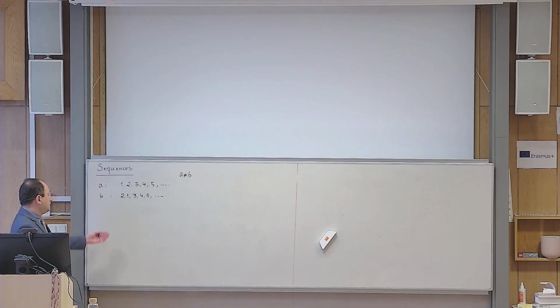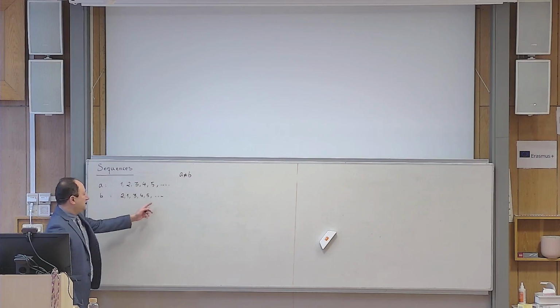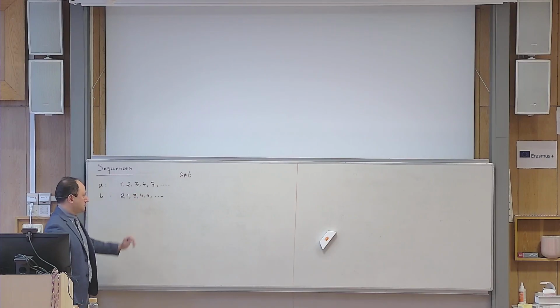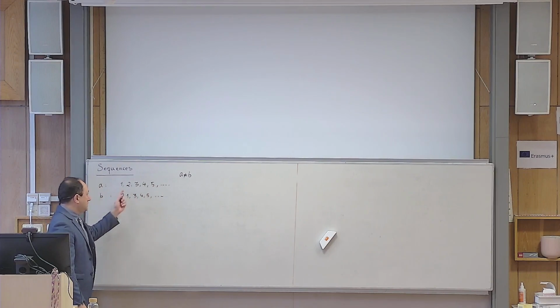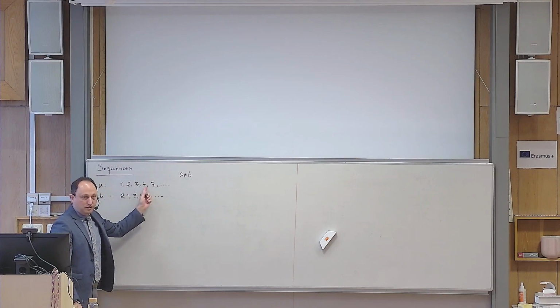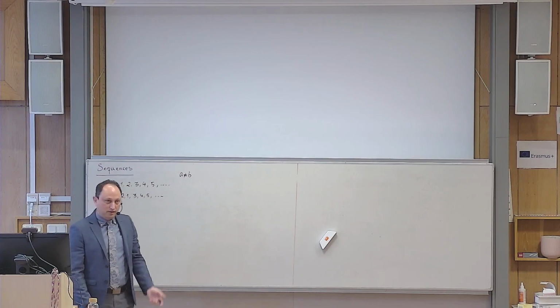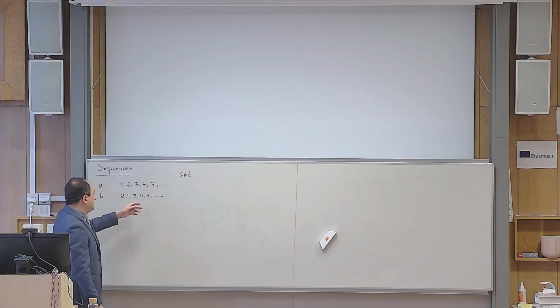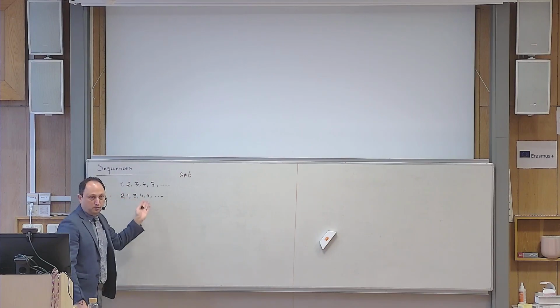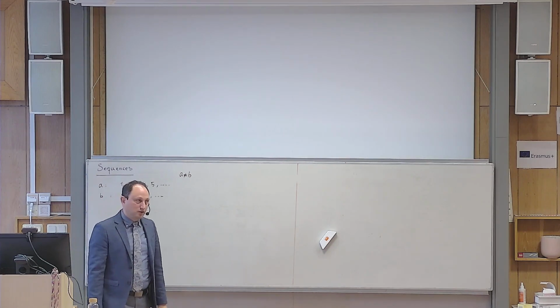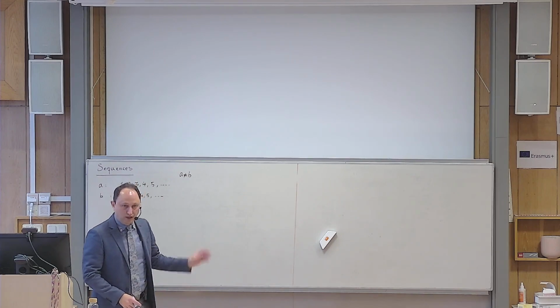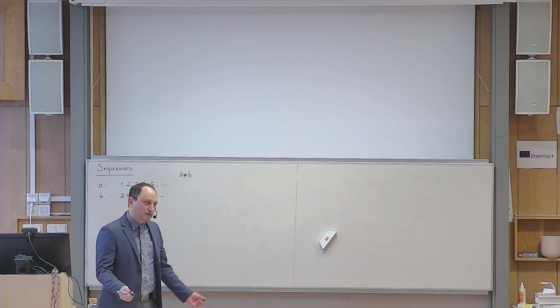Except for that, you can choose any numbers you like. When I write, for example, these three dots, it is not very clear what they mean. When I use these three dots, it means that whatever pattern you discover so far will continue like that afterwards. That is why we usually work with sequences in which there is a regularity or pattern among the numbers. But in principle, you can just randomly throw any numbers that you like there and list them, and that becomes a sequence.